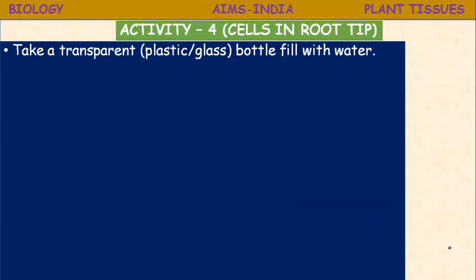Activity number 4, cells in the root tip. Are the cells in the root similar to that of the leaf? Let us find out how the cells are arranged in the root. For this we need an onion, a glass bottle, and water. Take a transparent plastic water bottle or glass bottle and fill it with water. Take an onion bulb, slightly larger than the mouth of the bottle.